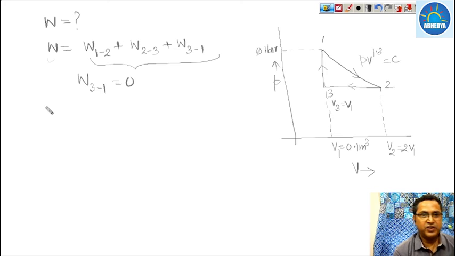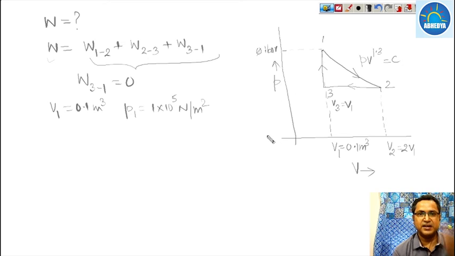Okay, V1 is given as 0.1 meter cube. P1 is given as 1 bar, that is 1 into 10 raised to the power 5 Newton per meter square, and air temperature is 300 Kelvin. And the law for the 1 to 2 process is given as PV raised to the power 1.3 equal to constant. Always remember, when you have to attempt this type of question, the first thing is to calculate the value of thermodynamic property at each and every point.